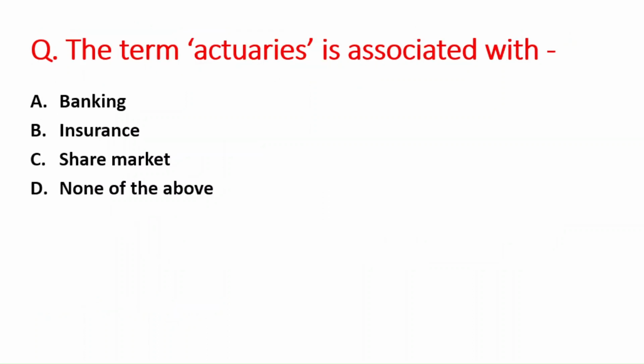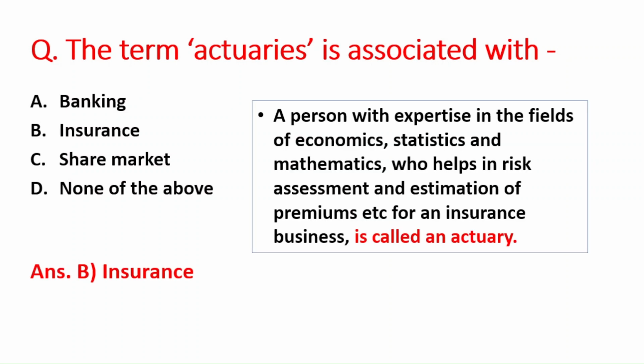Next question is the term actuaries is associated with A option is banking, B is insurance, C option is share market, and D option is none of the above. So the right answer is option B, that is insurance. And what is this term actuary?